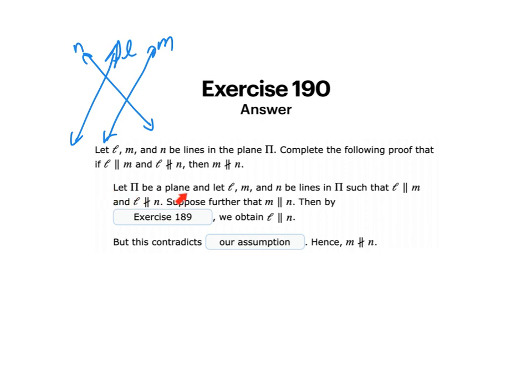Let pi be a plane and let L, M, and N be lines in pi such that L is parallel to M and L is not parallel to N. Suppose further that M is parallel to N. So we're going to try to work this through by contradiction. Then by exercise 189, we obtain L is parallel to N, but this contradicts our assumption. Hence, M and N are not parallel.